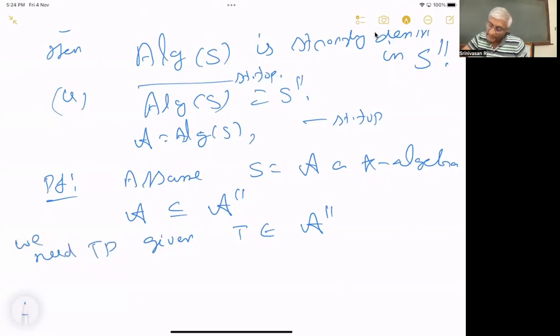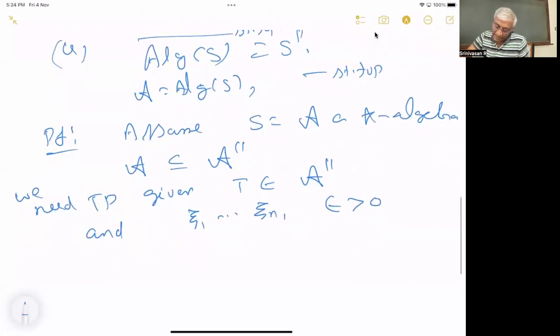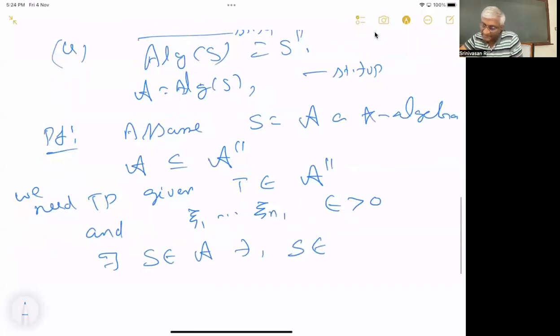Given T and a neighborhood given by xi1 up to xin and epsilon greater than 0, there exists an S in A such that S is in that neighborhood.